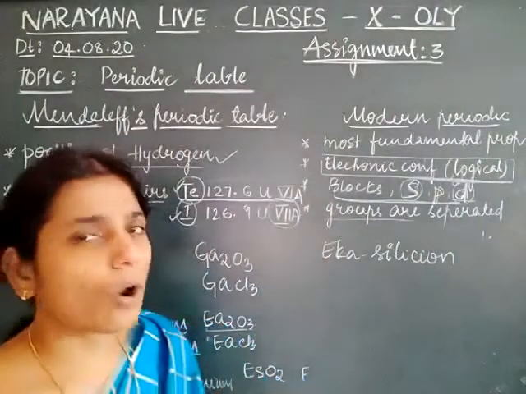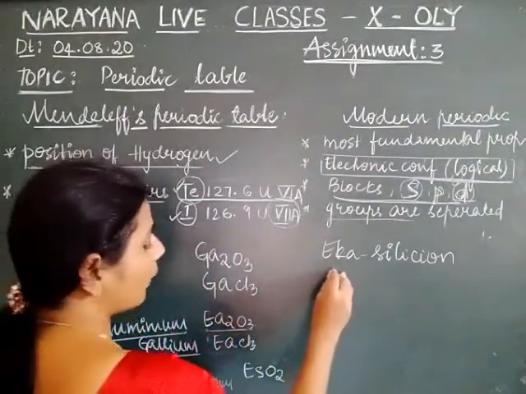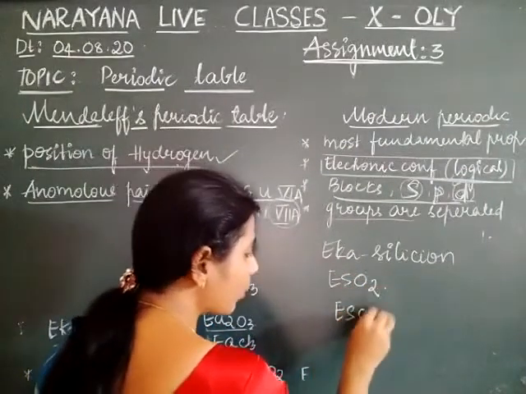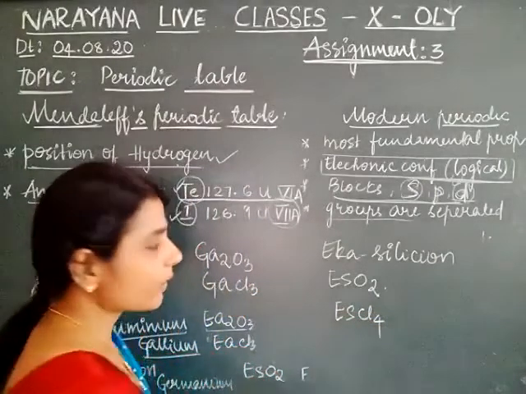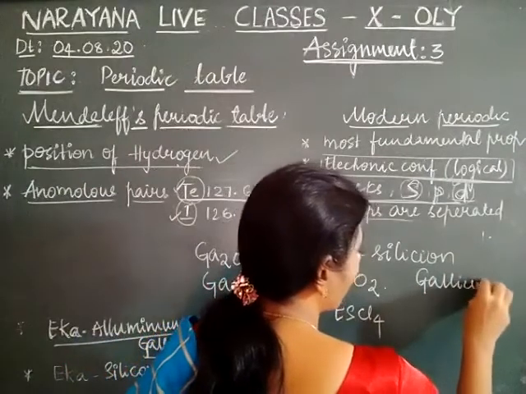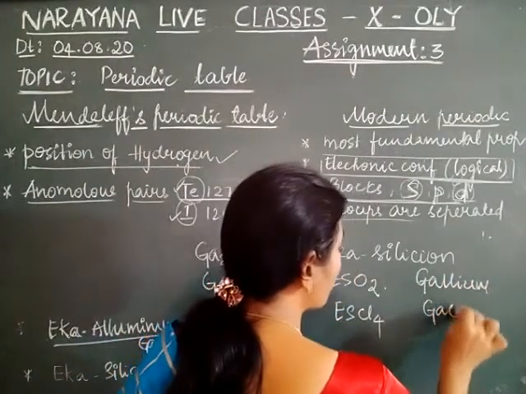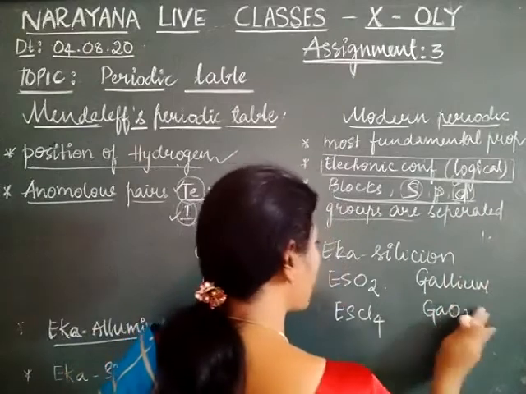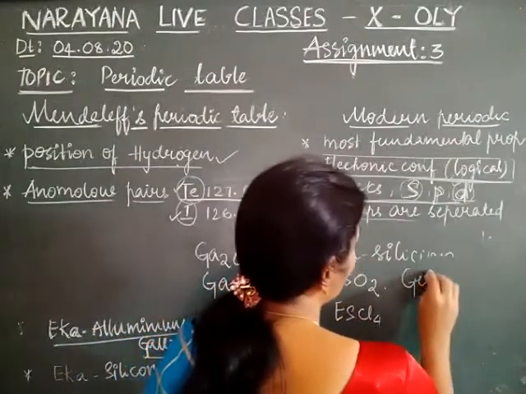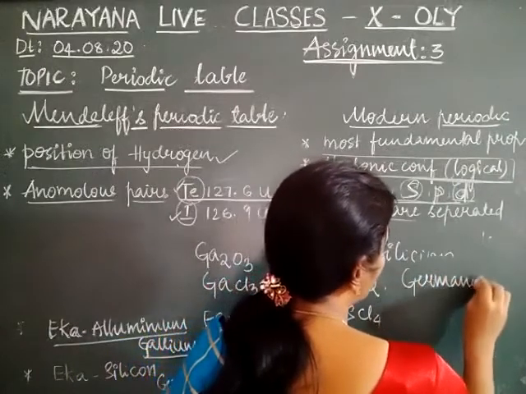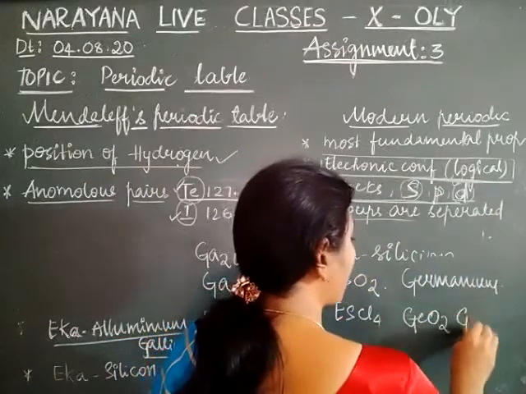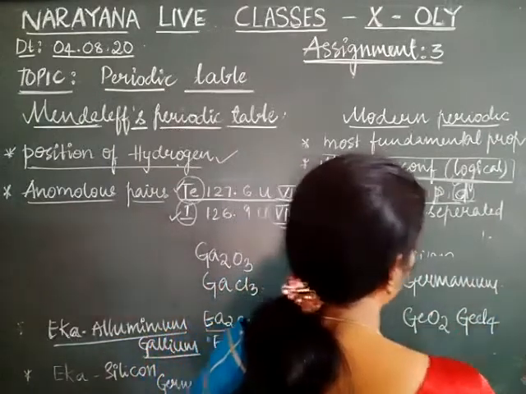So he also gave the oxide forms of this unknown element EsO2 and the chloride as eka silicon Cl4, which was later found to be germanium, and its oxide was found to be GeO2 and germanium tetrachloride.